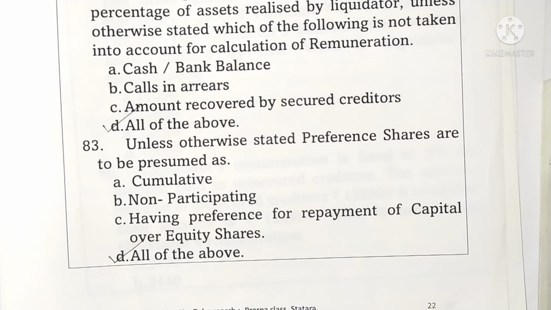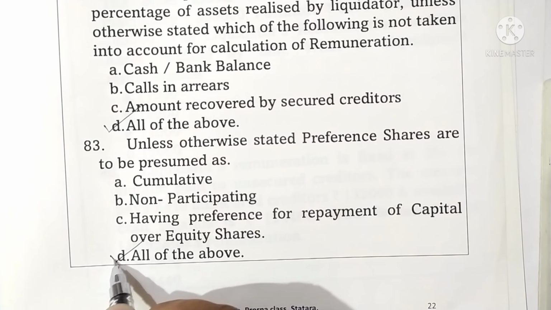Question 83. Unless otherwise stated, preferentials are to be presumed as: cumulative preferentials, non-participating preferentials, having preferentials for repayment of capital over equity shares, and option D, all of the above. Here, all of the above is the correct answer. Option D is the correct one.